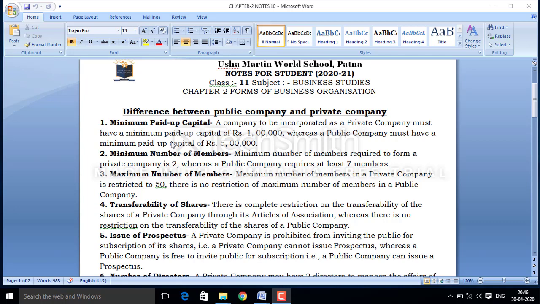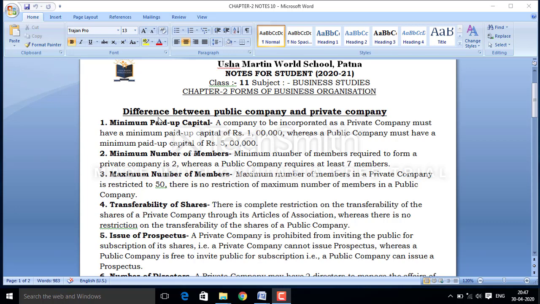As we were discussing the company, in the previous class we discussed various types of company. So today we will discuss the difference between the various types of companies. As we discussed, there are three types: public company, private company and one person company. How are these companies different from each other? Today we will discuss it. First of all, we will discuss the difference between public company and private company.